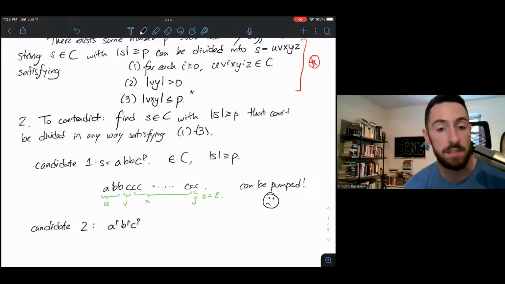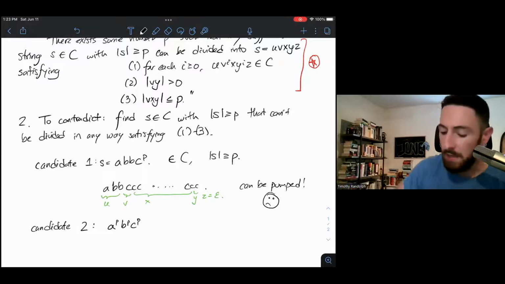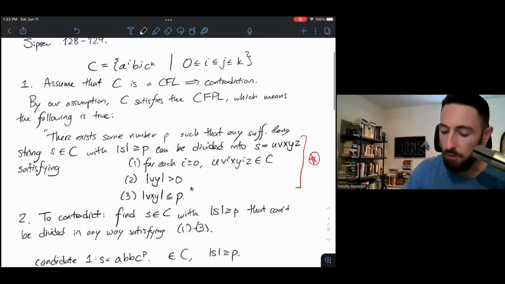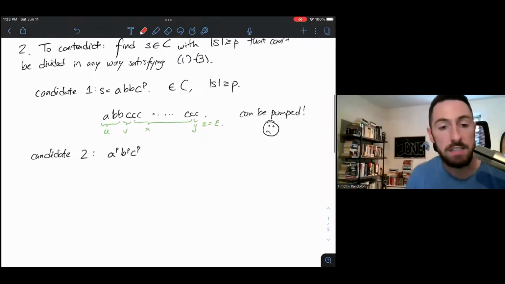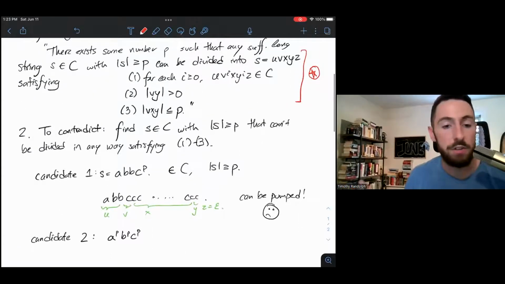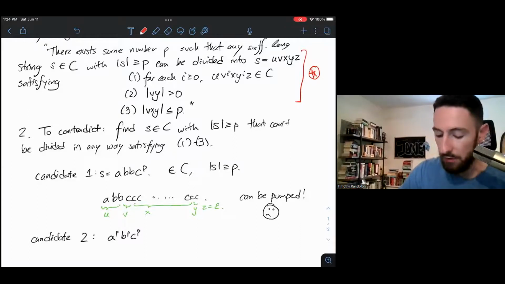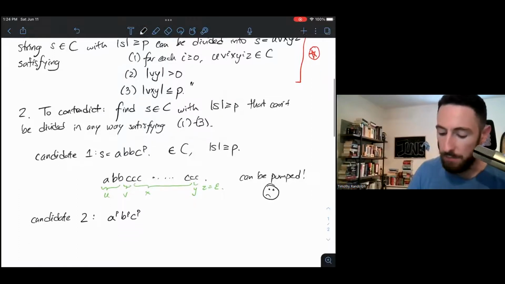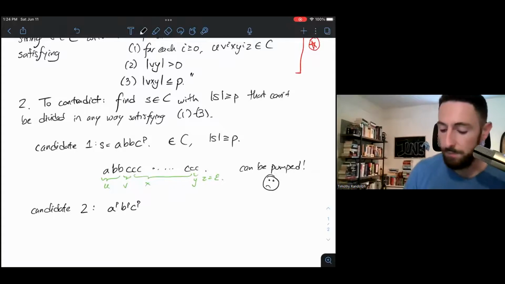So it does have length at least P. It is in the language. It also has this property that it's right on the knife edge of satisfying the language's condition. So I, J, and K for this string are all exactly equal. What that means is that if I decrease B or C, or increase A or B, I'm going to have a string that's not in the language. So not only is this a string with 3 large parts, A, B, and C, there are also parts where if I change them just a little, I'm going to get a string that's not in the language. And that's why I might suspect this is a good string for contradiction.